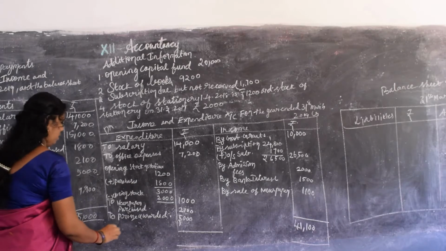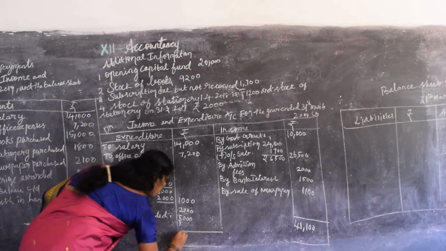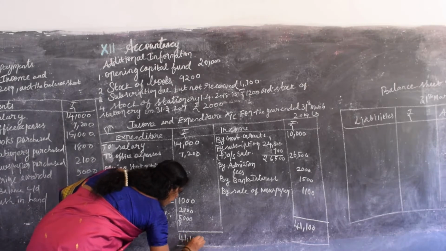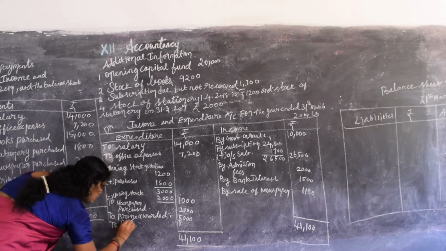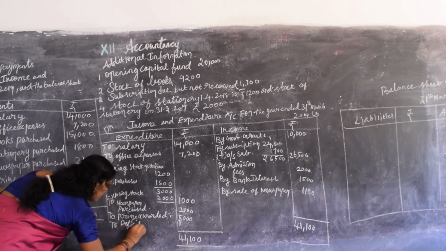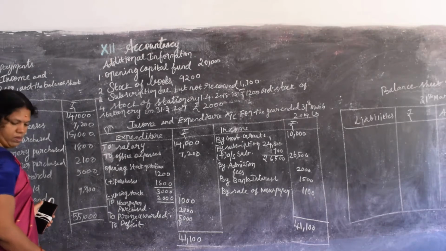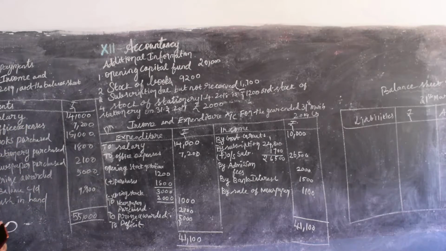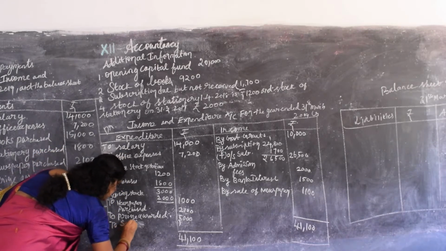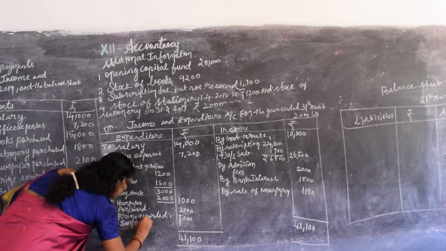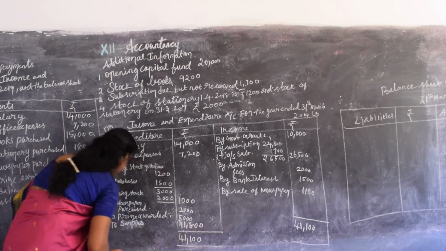The difference over here indicates this is a surplus. 11,800 is the surplus.